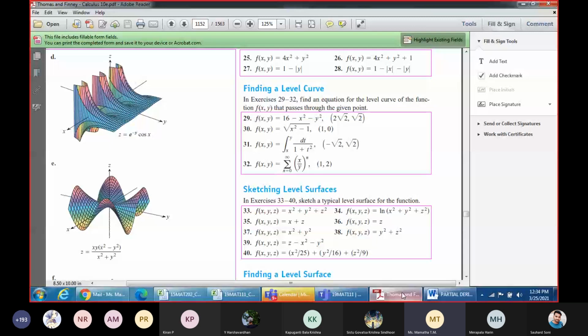Okay. So this is what the problems which will be coming across in your application problems. There can be some difficult functions also given for representing level curves. And they may represent the elevation above sea level, for Earth's surface, all those kind of problems. Okay. Any doubts with today's class? Concepts? Was it clear? Was it helpful for you to understand? So what are the things which you need to read about?